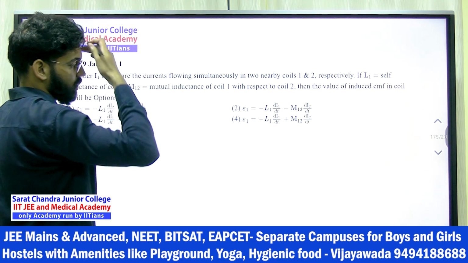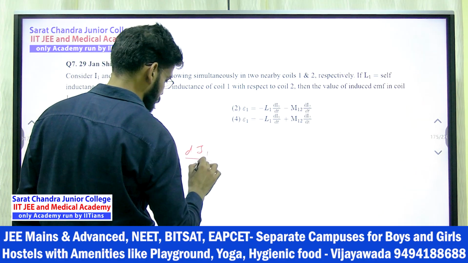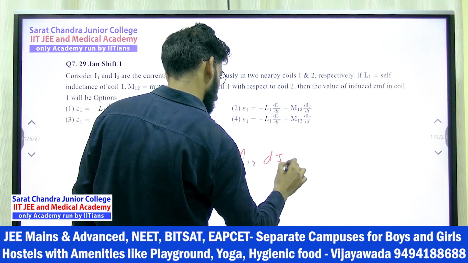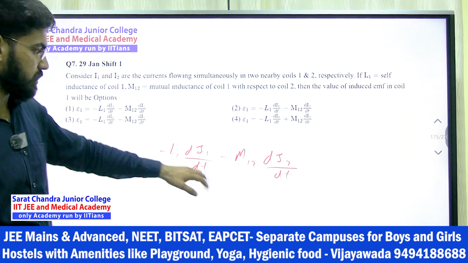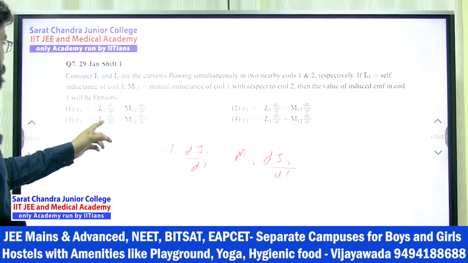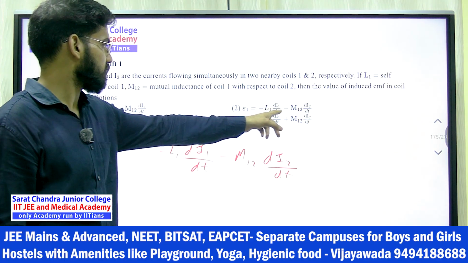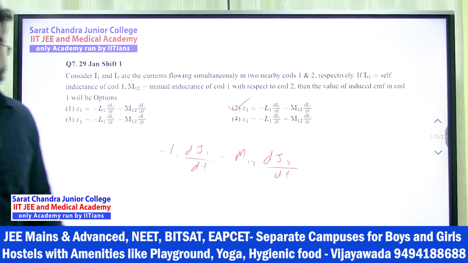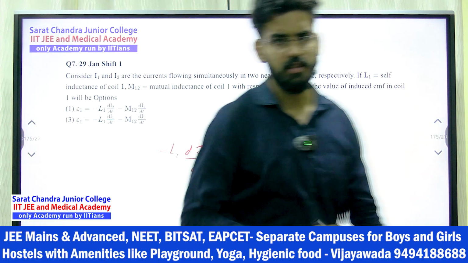So I can say this will be minus L1 into dI1 by dt, and then minus M12 dI2 by dt. That second current, right? So this is how EMF will come. So it is not L1 I1 I2. So second option. The 7th question answer is your second option, directly from the notes. This basic formula we